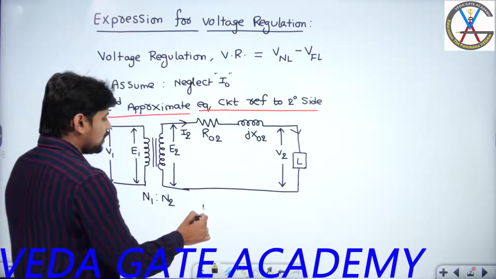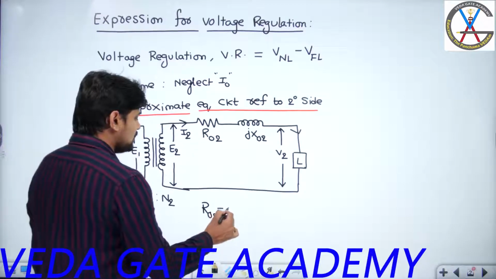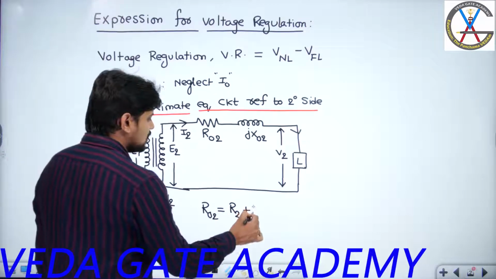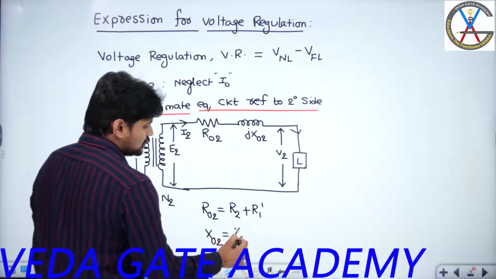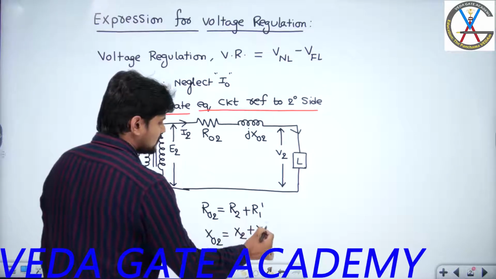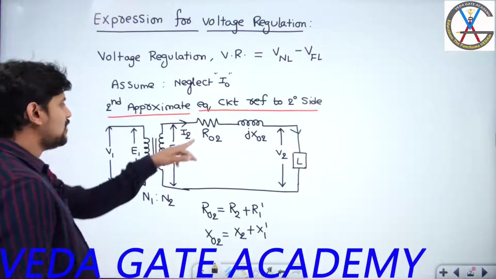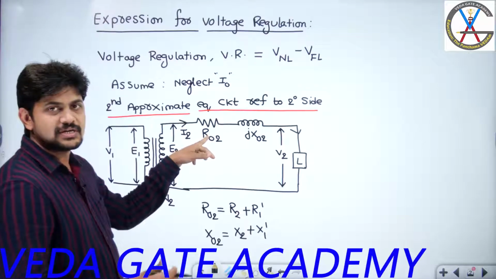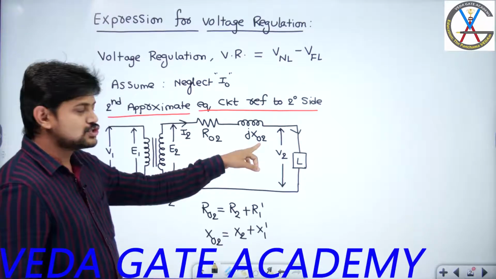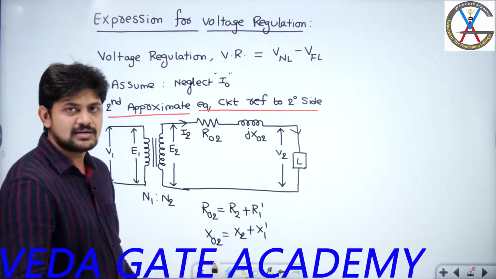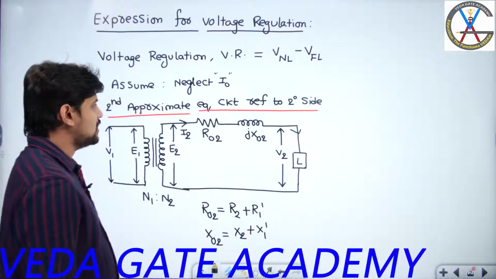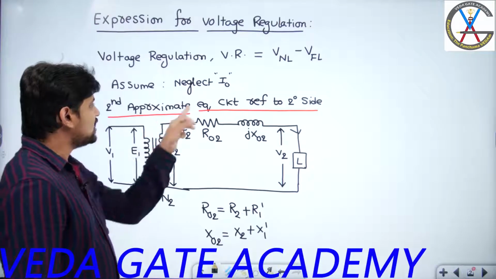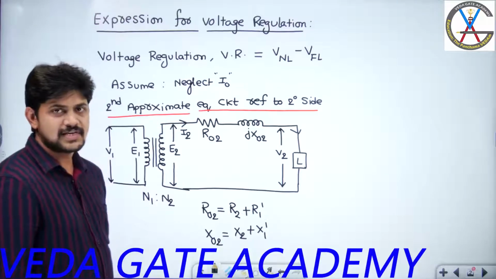Here, what is the value of R02? R02 value will be equal to R2 plus R1 dash. Similarly, what is the value of X02? X02 is equal to X2 plus X1 dash. So these are the total equivalent resistance referred to the secondary side, and the total equivalent leakage reactance referred to the secondary side. So this is the basic equivalent circuit diagram referred to the secondary side.